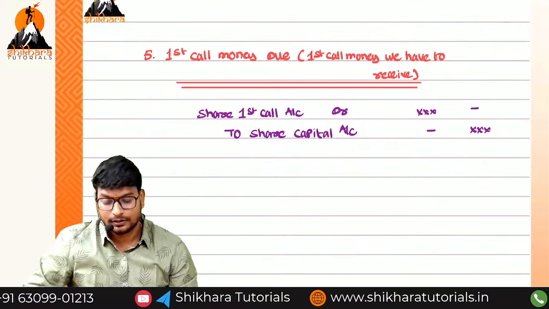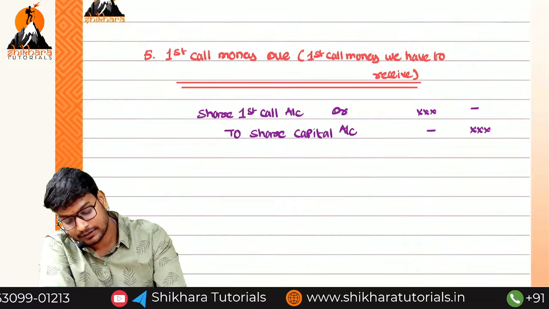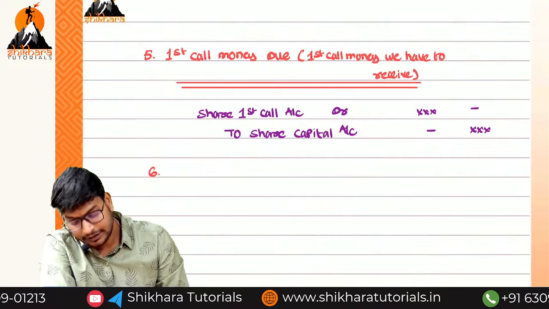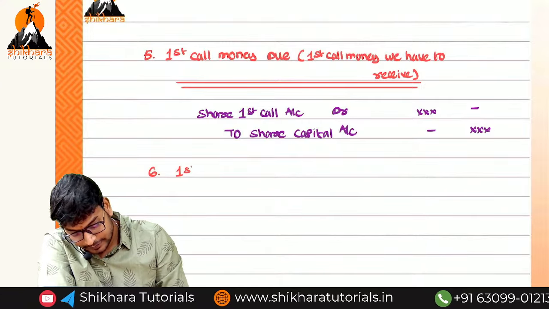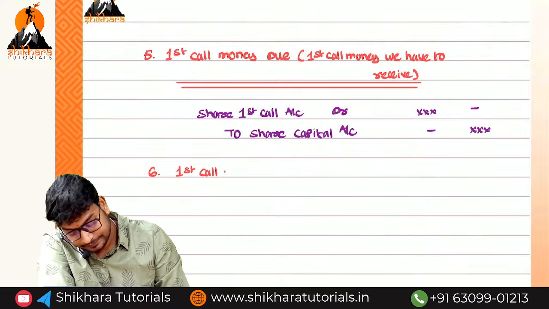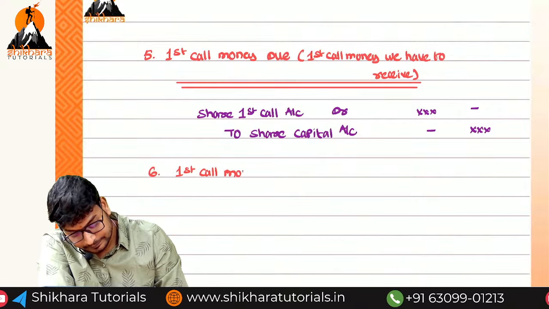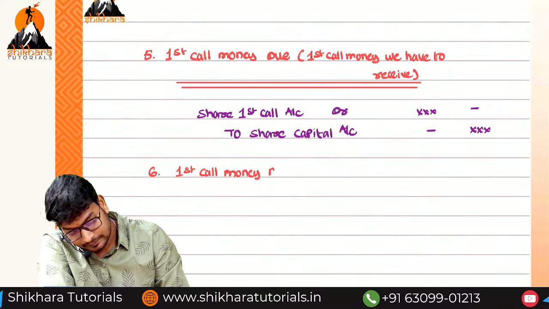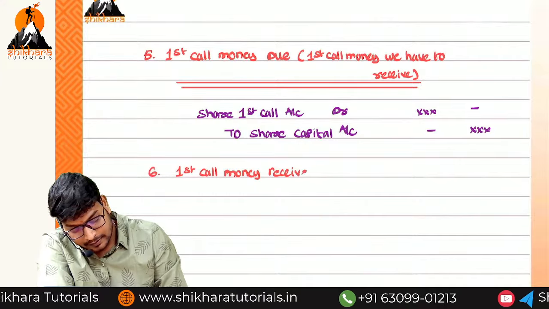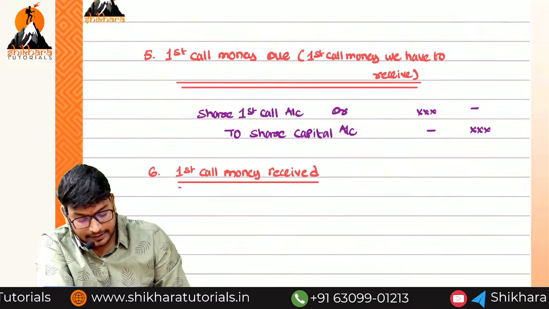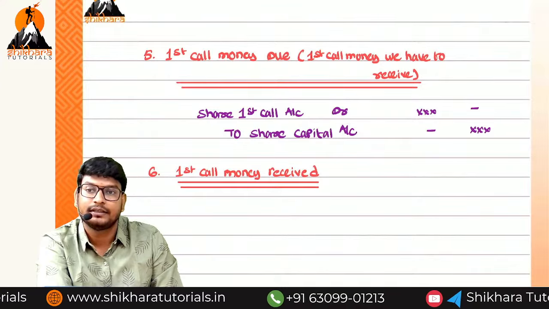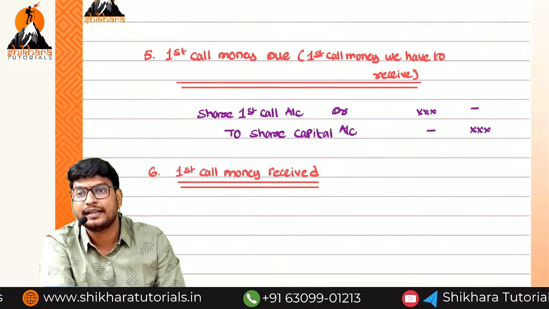Okay. And next, what is the sixth one? We are going to receive the first call money. So first call money received. What is the entry? We are receiving, so bank should be debited, and which one do we need to cancel?